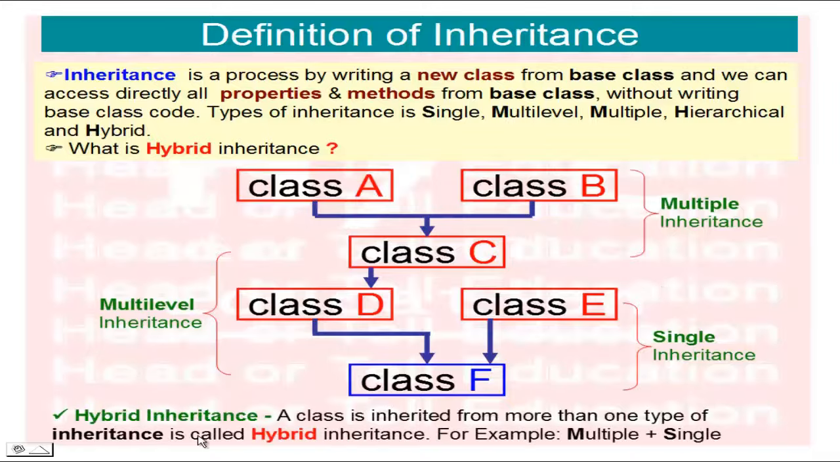The definition of hybrid inheritance: a class inherited using more than one type of inheritance is called hybrid inheritance. For example, multiple plus single inheritance.